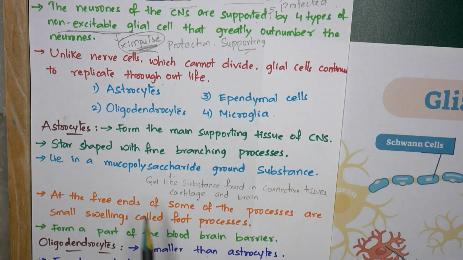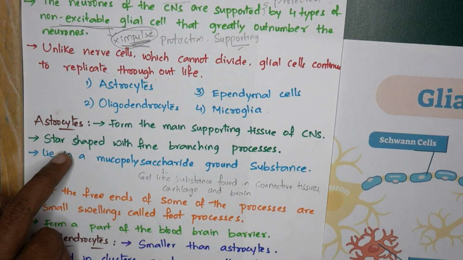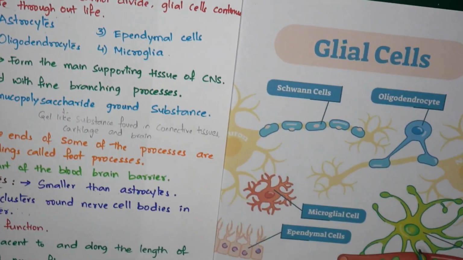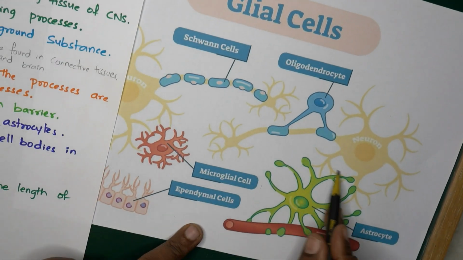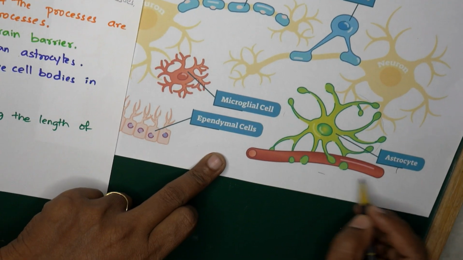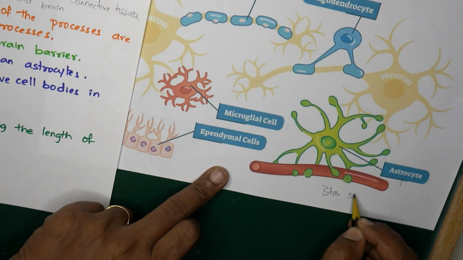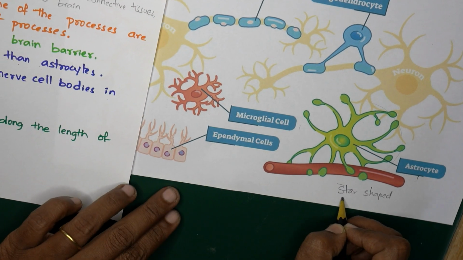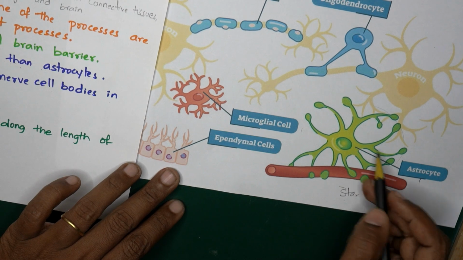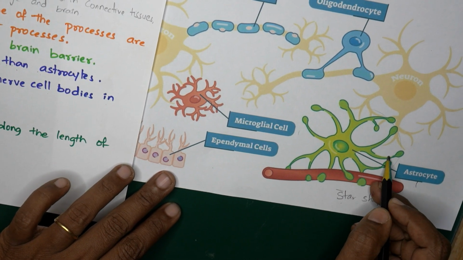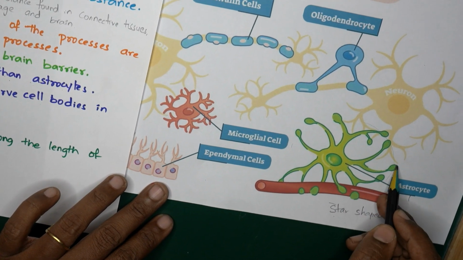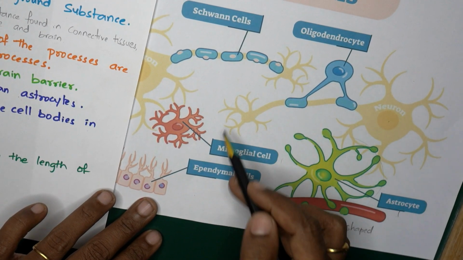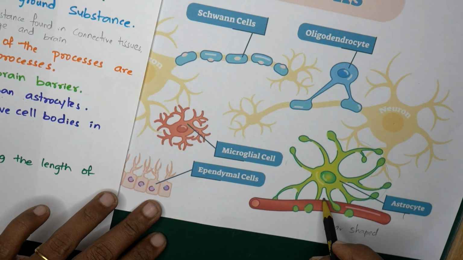Let's see first about the astrocytes. Coming to the structure of the astrocytes, you can see here this is the astrocyte. These are roughly star shaped, not an exact shape, and they have branches, same as the dendrites. You can see the branches here, and this is the neuron. These are present around the neuron and they protect the neuron.